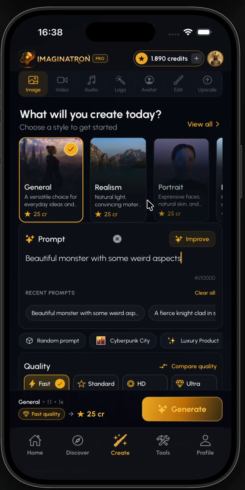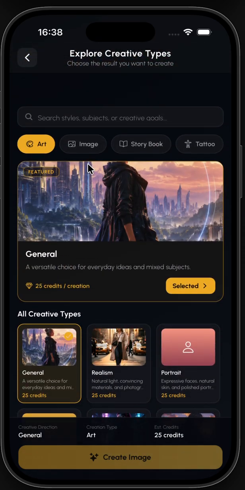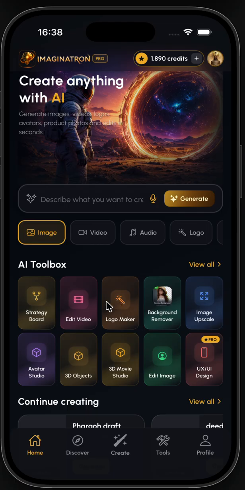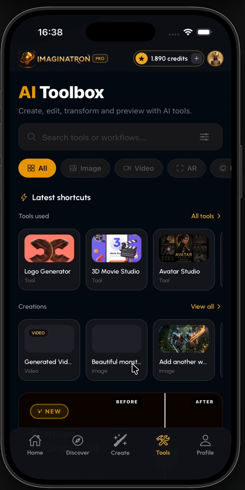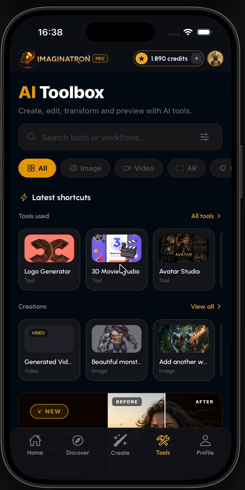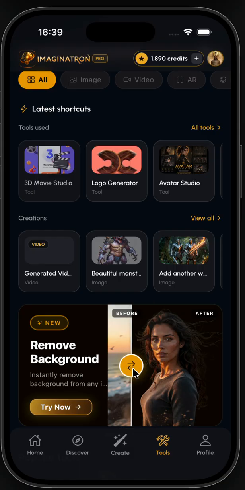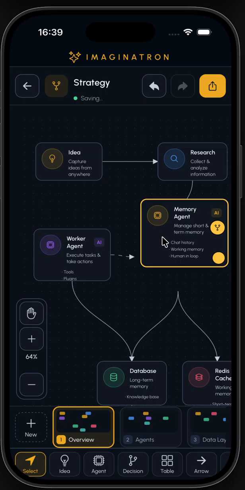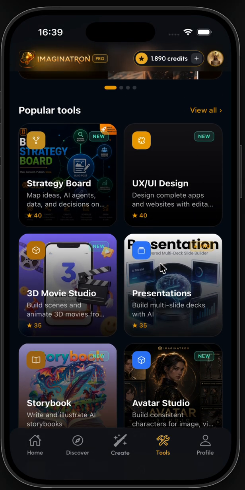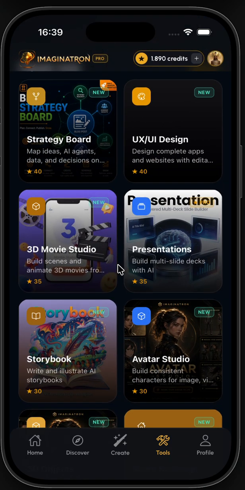We have different models. We can select different kind of model. We can edit video, make transform, create logo generation, 3D movie generation. We can create avatars. We can remove background. We can create a strategy board, for example, where it creates for us. We can build some presentations with AI, with different images and our videos.